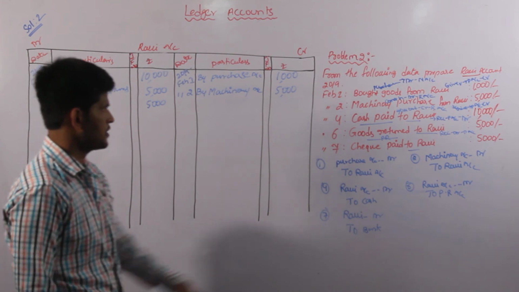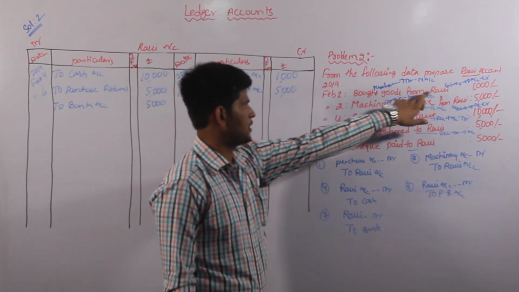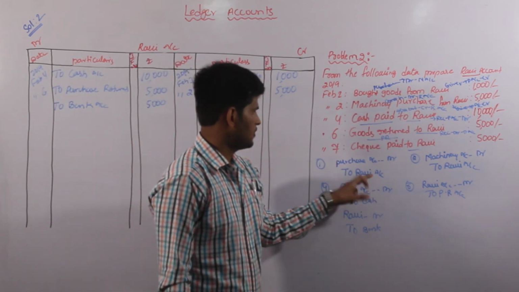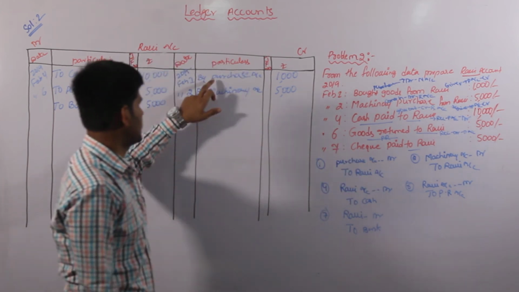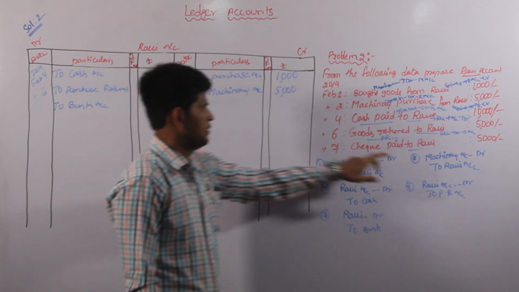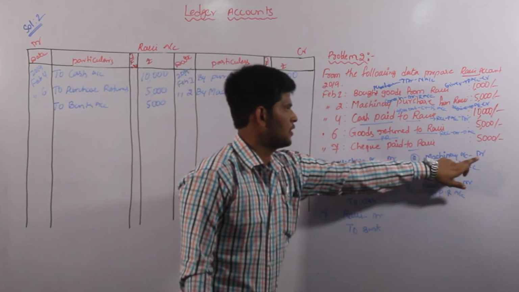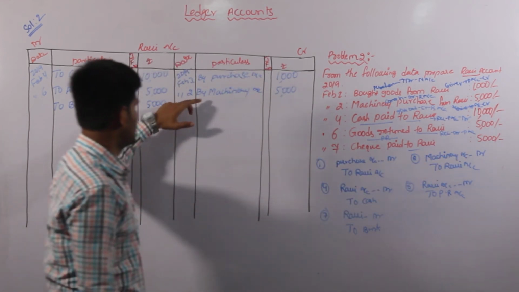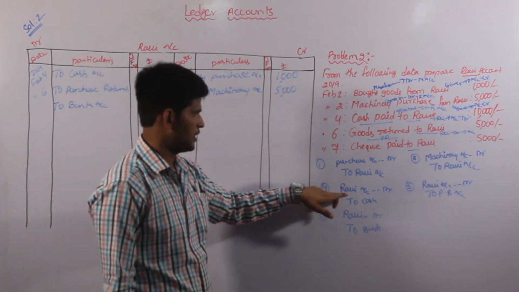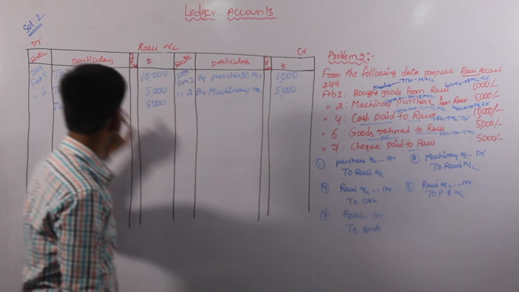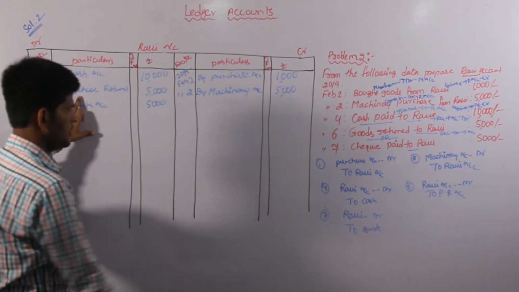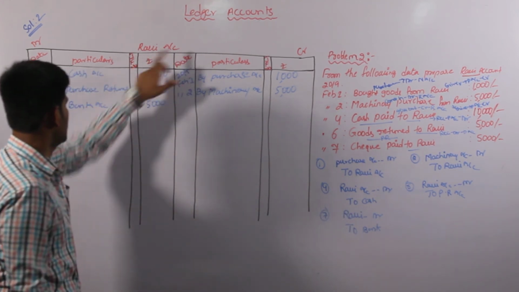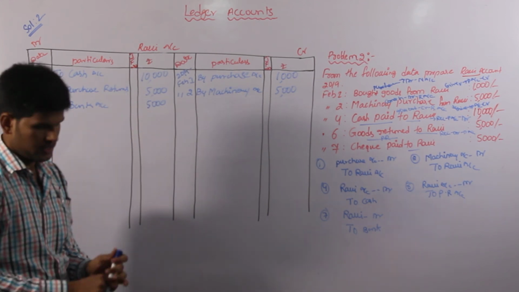Once again we have to see. Purchase goods from Ravi, Ravi is the giver. So it is completed. Purchase Account debtor to Ravi. Debit will be converted into credit side of Ravi Account. Machinery purchase, Machinery Account debtor to Ravi. So debit side of machinery, credit side of machinery will be converted. Ravi Account debtor to Cash. Ravi Account debtor to Purchase Returns. Ravi Account debtor to Bank. This one is also completed.